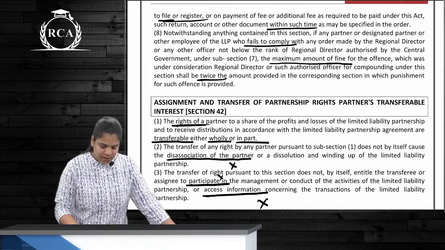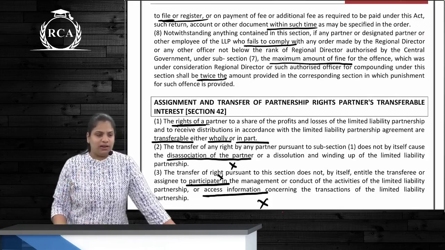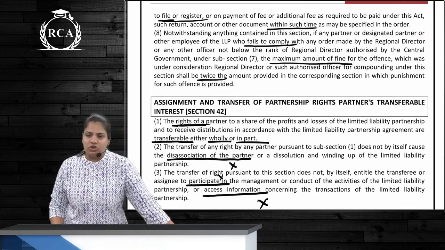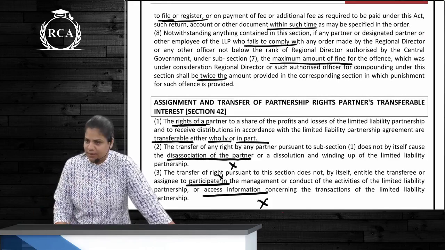Okay? So compounding means what are we doing? We are admitting that we are guilty, and now drop these charges entirely. So for that we are going to pay some amount. Simple.